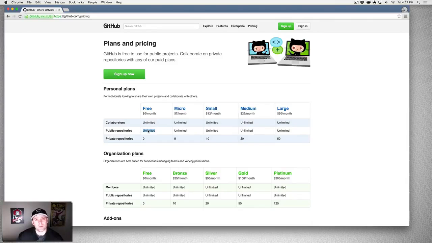And so in my professional projects, I actually don't use GitHub. I use Bitbucket because I like it a little more in some of its features. We're going to talk about that just in a second. If you want private repositories, that's what you're paying for. So 5, 10, 20, 50, and they all have different price ranges for the repositories that are private.